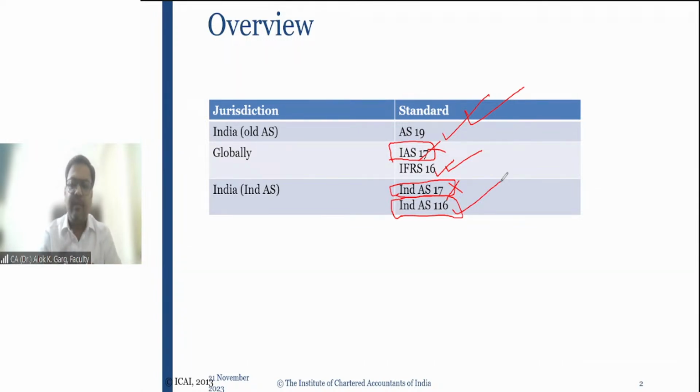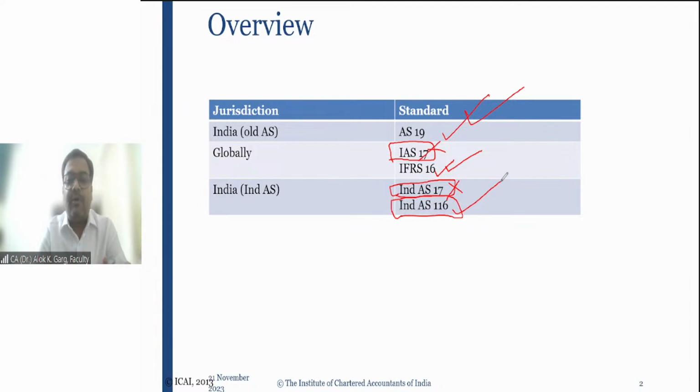In the initial part, I'll talk about what the old standard was and what the need was for changing that standard in a global scenario. Globally, IAS 17 was there, and that is why we had issued IND AS 17. But when IAS 17 was replaced by IFRS 16, we also deleted IND AS 17 and our IND AS 116 replaced IND AS 17, right? Now let's understand the key dates about these standards.